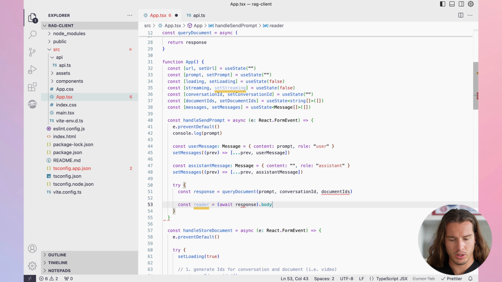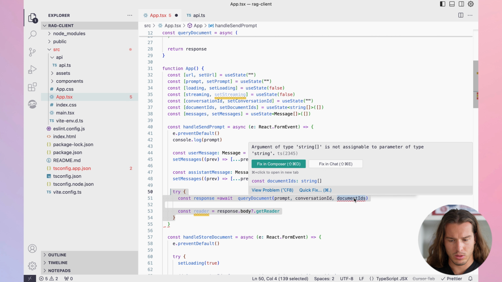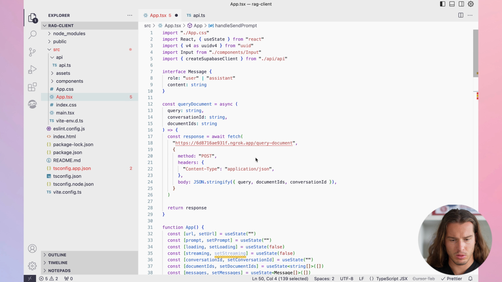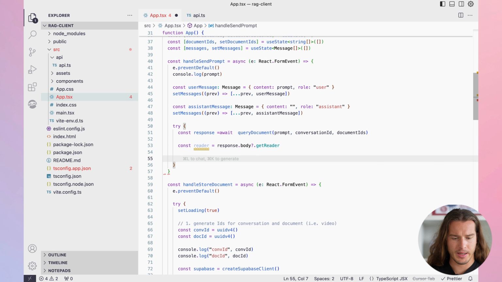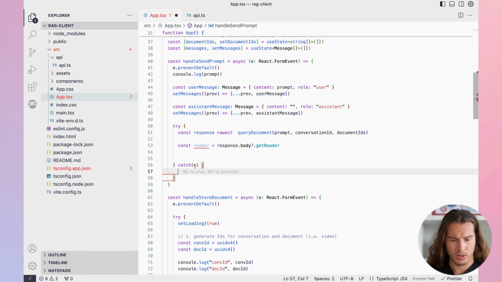Response body, get reader. Oh, so not like this, but I wanted to await it here. Here is screaming, argument of type screen. Okay, yeah, of course. I need to do it here. And then, of course, just to remove this error, we catch the error and we just console.error it.